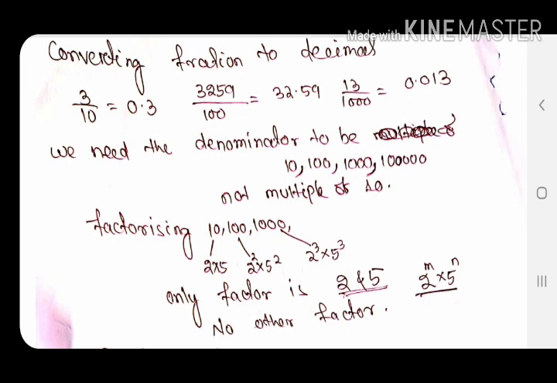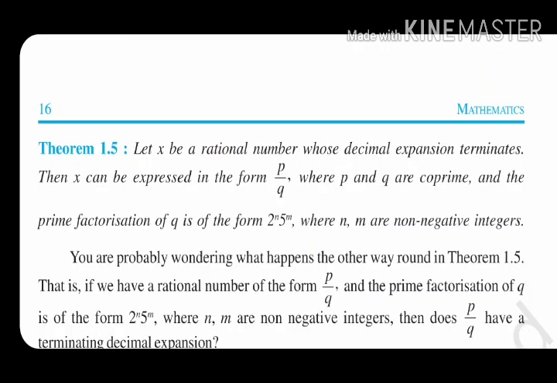The important point is there should not be any other factor except 2 and 5, but their exponents may vary. This concept is also in the form of a theorem. Remembering the theorem and the proof is not important, we only need to know the concept.